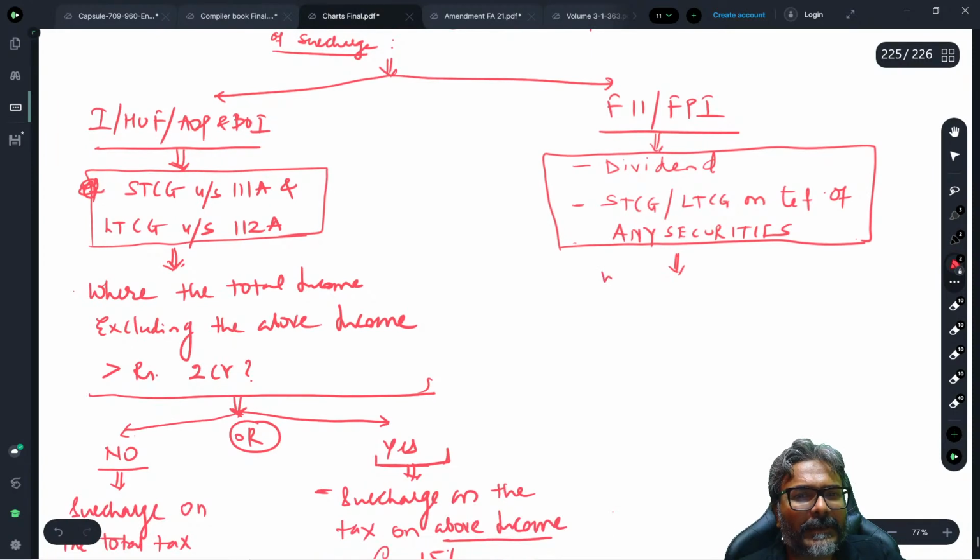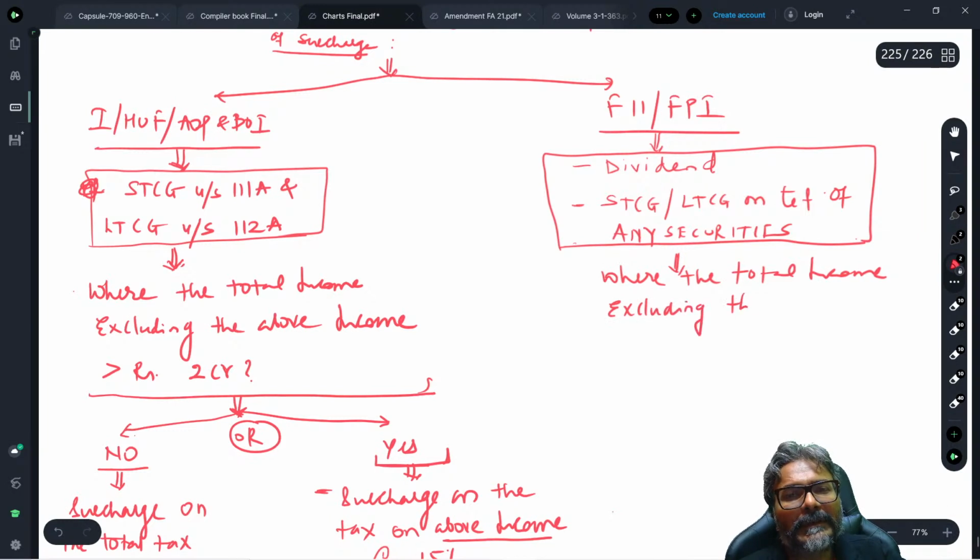So again the same thing. Where the total income excluding the above income exceeds rupees 2 crores.